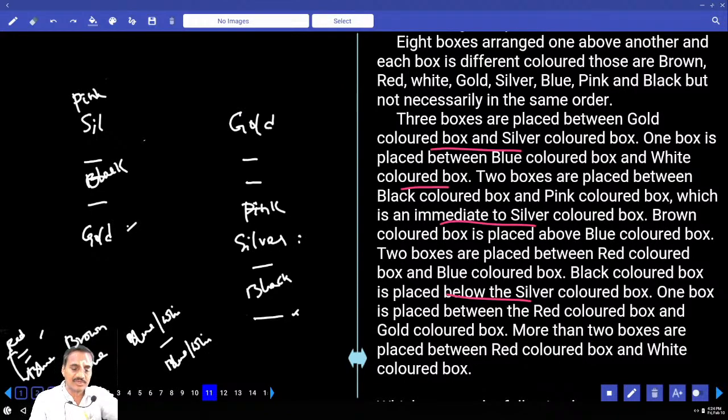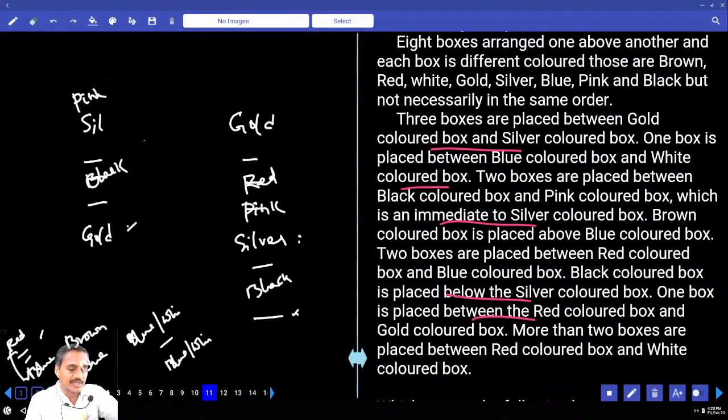And next one, one box is between red and gold. Here black is already there, and one box between red and gold. Hence red and gold, there must be exactly 1. Now if there is one box between red and gold, taking red here gives 1, 2, 3, 4, 5, 6, 7, 8, 9, which is not possible. Hence red cannot be above this gold. Hence one box between these two, so red must be here.